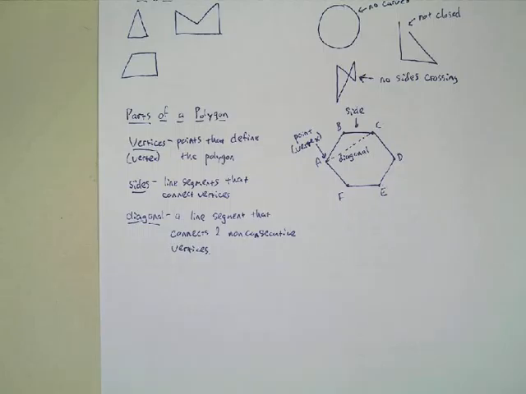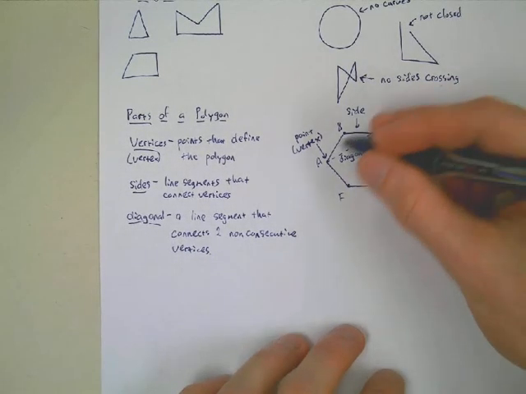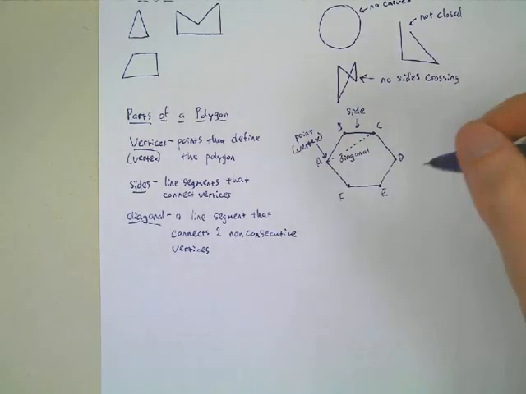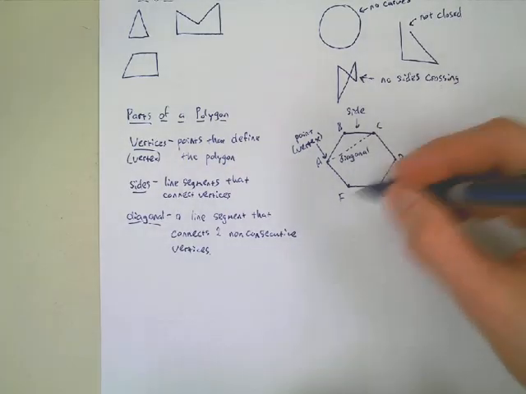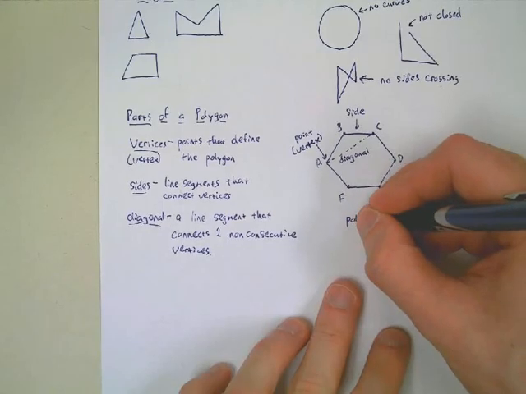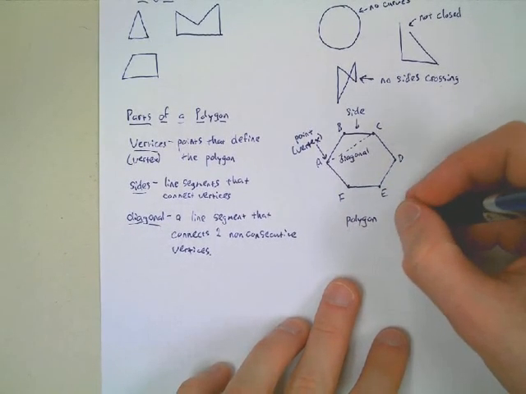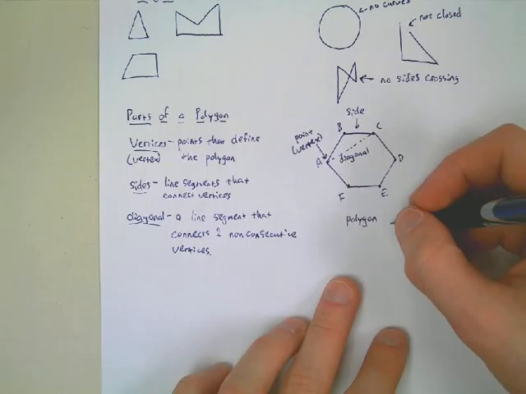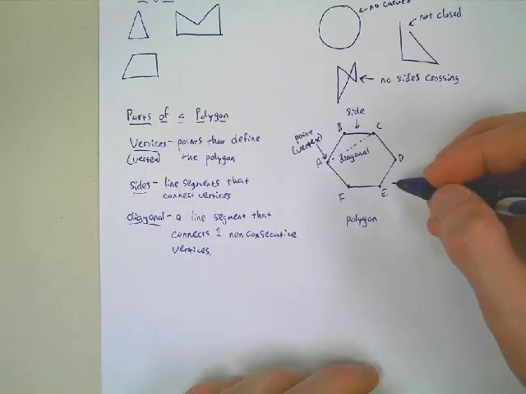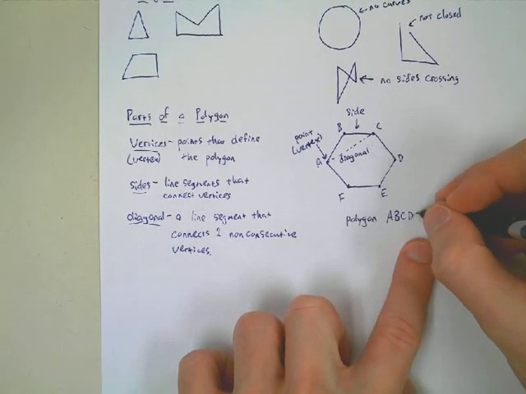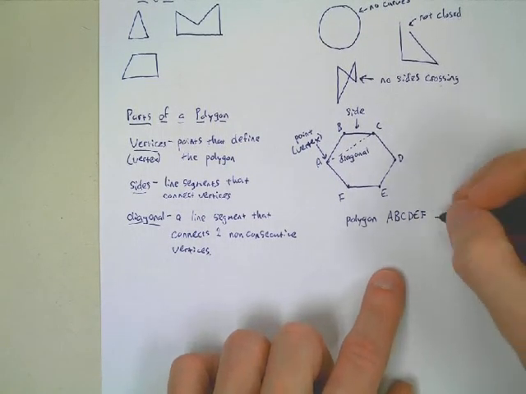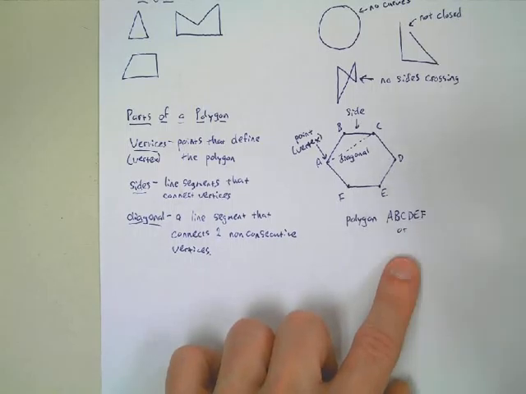Okay. So, one other thing here, to name a polygon. Remember we named triangles, we put a little triangle symbol in front of the shape and we gave it a 3-letter name. In this case, we don't have a symbol we put before it, we just write the word polygon. To name this polygon, we put the word polygon, and then we name it by its points. You don't have to start at A, so we could call this polygon A, B, C, D, E, F. We could call it that, but there's a lot of other options. We could also call it polygon...